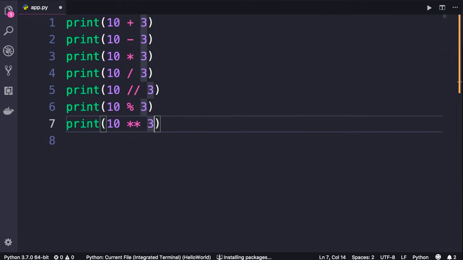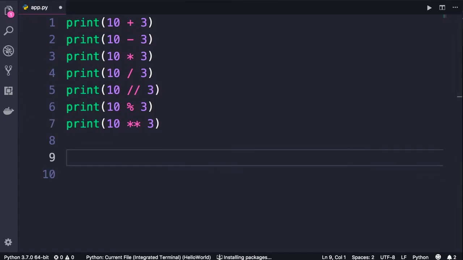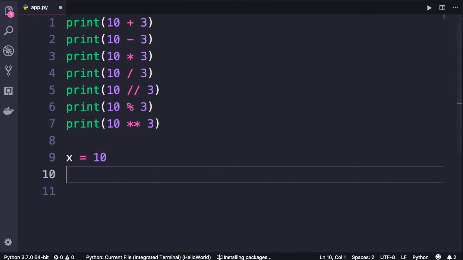Now for all these operators, we have a special operator called augmented assignment operator. Let me show you. So let's imagine we have x set to 10. We want to increment x by, let's say, 3. We can write an expression like this, x equals x plus 3, or we can use an augmented assignment operator.